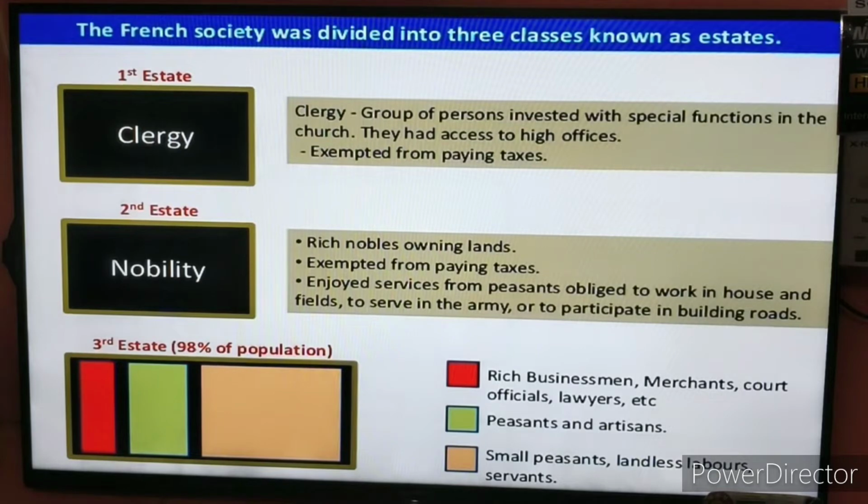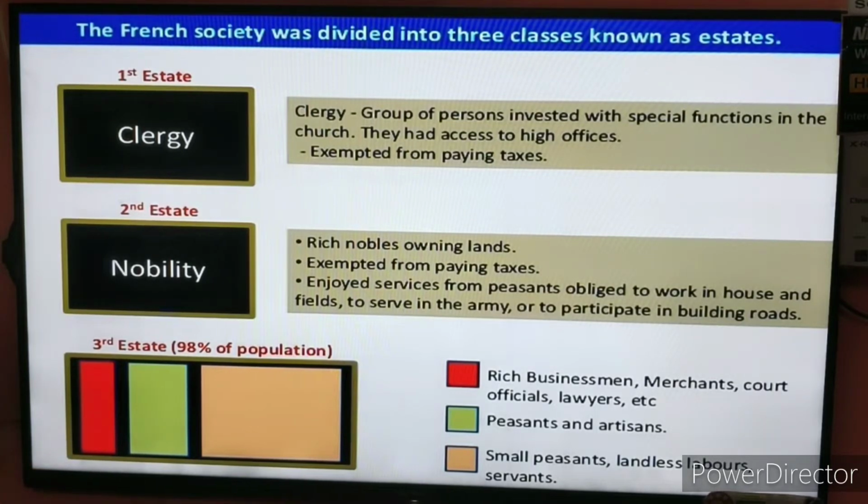So students, when we talk about paying taxes, the first estate does not pay taxes, the second estate does not pay taxes, only the third estate used to pay taxes to the king. Not only that, when we talk about land, almost 90% of the population was peasants, and about 60% of the land was owned by the nobles, the church and the richer section of the people.